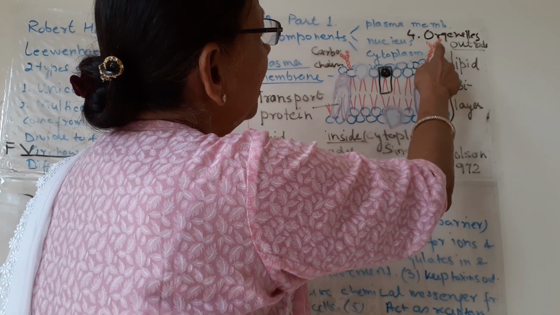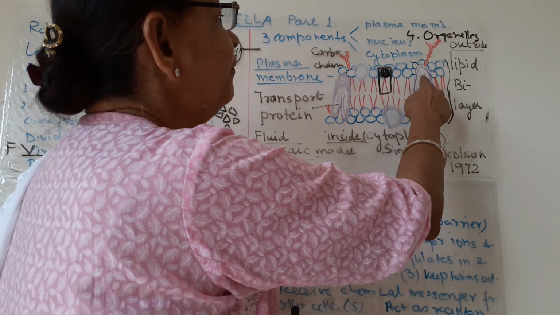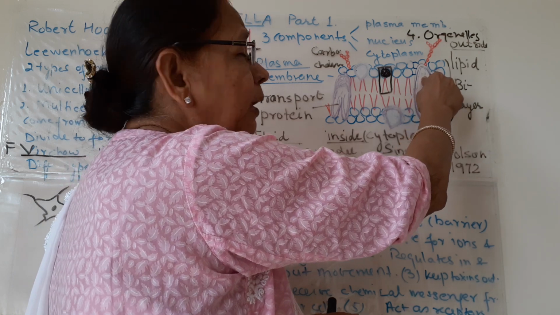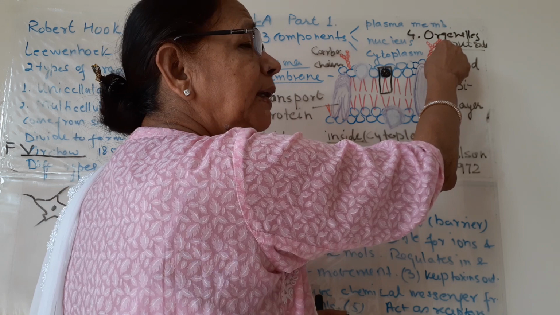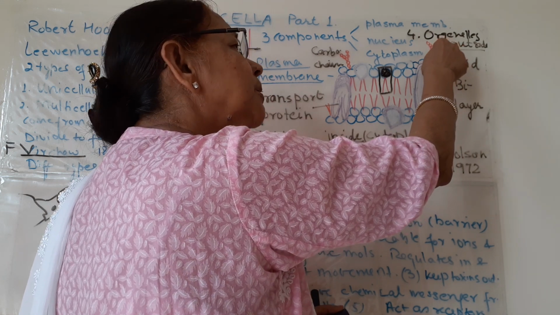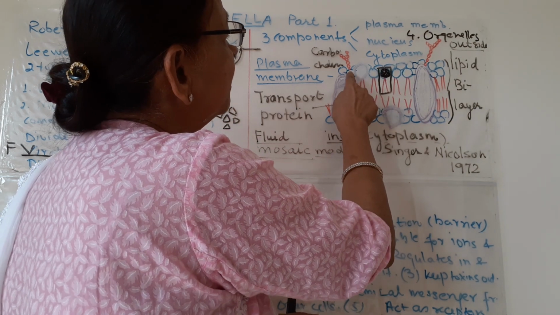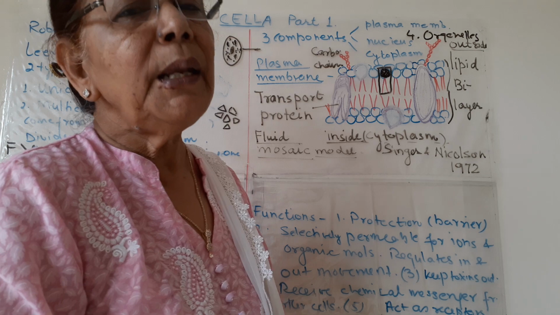Now these carbohydrate chains, as you can see, are of two types. If they are attached to the protein, they are protein plus carbohydrate, and they are known as glycoprotein carbohydrate chains, or only glycoproteins. If they are attached to lipid, then they are known as glycolipid.